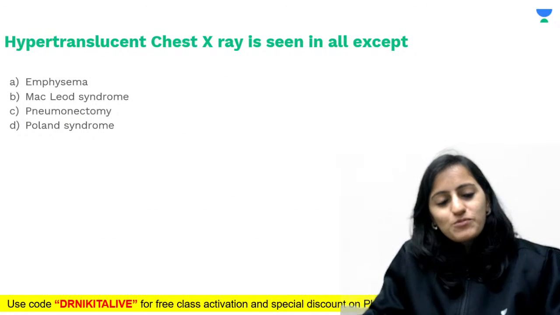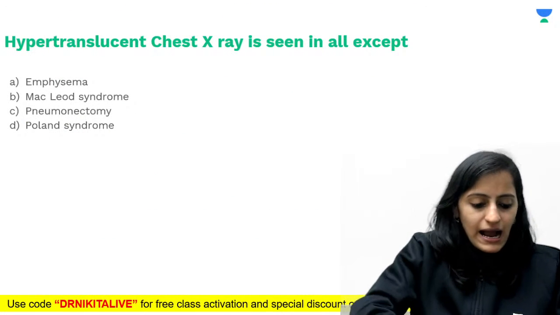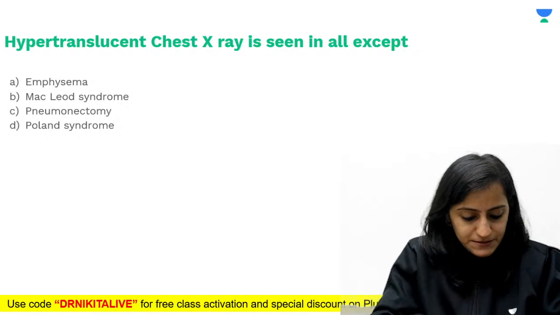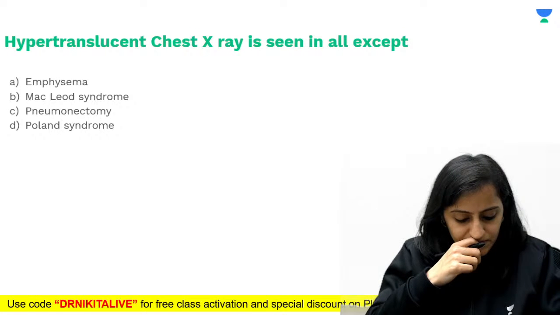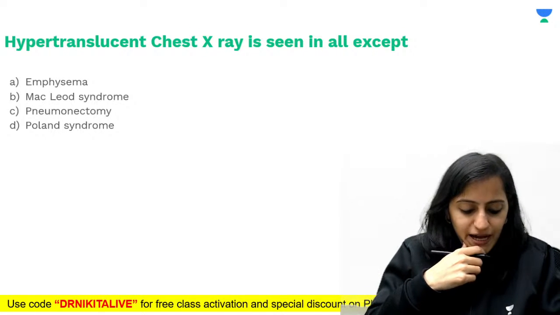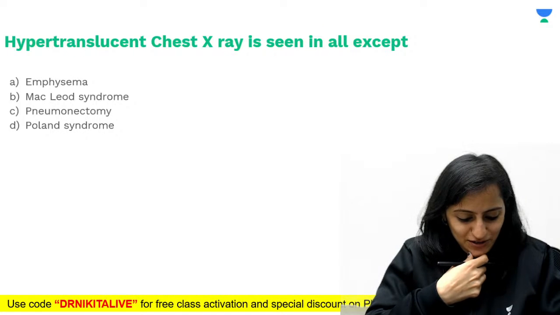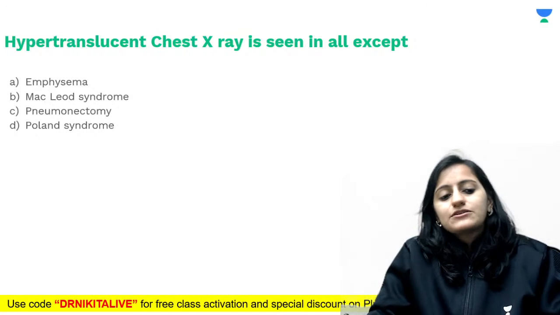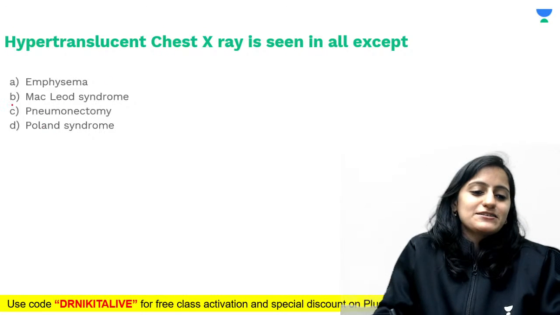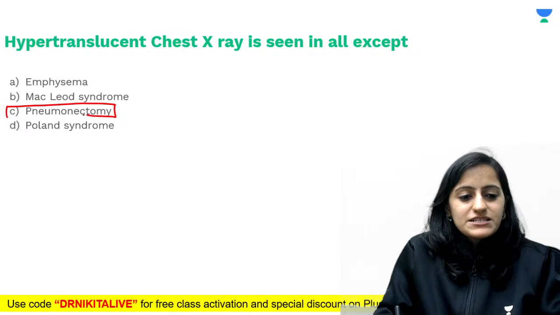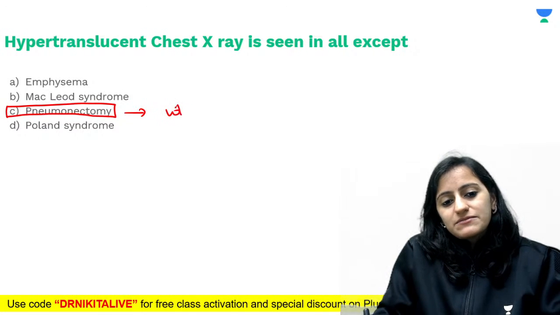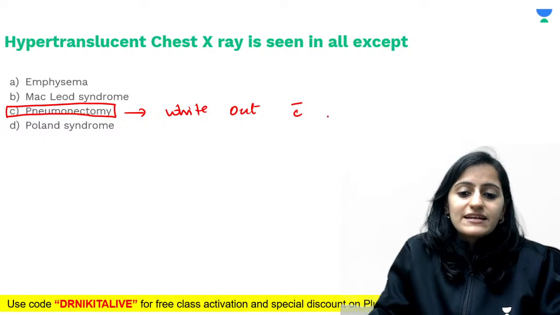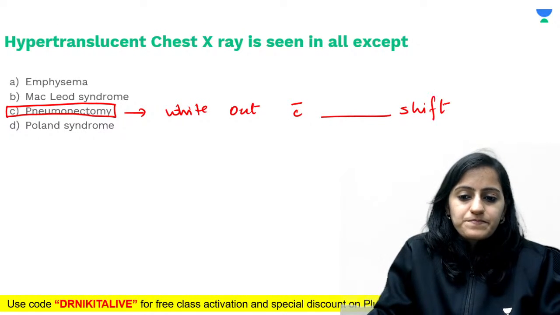So what do you think would be the answer to this? Hypertranslucent chest X-ray is seen in all of the following except... PIOB, post-infectious obliterative bronchiolitis, Rekha, right? Hypertranslucent chest X-ray is seen in all of the following except, absolutely right. Very, very important: pneumonectomy.